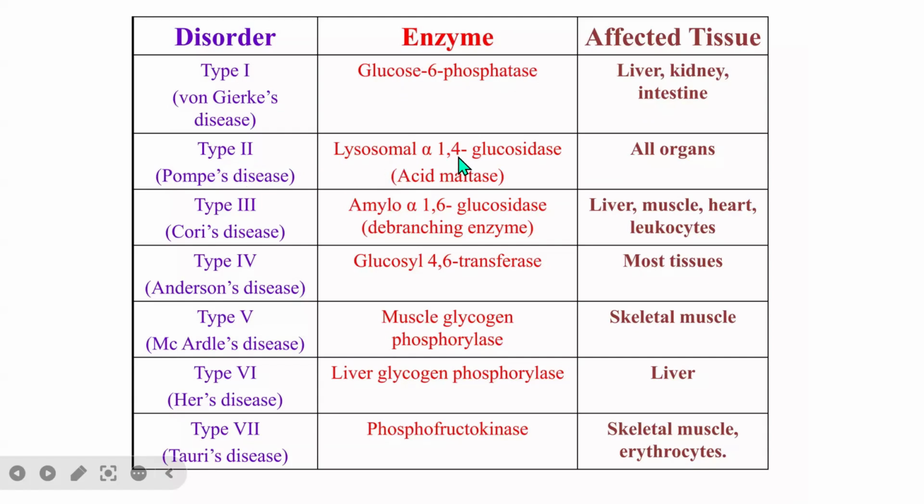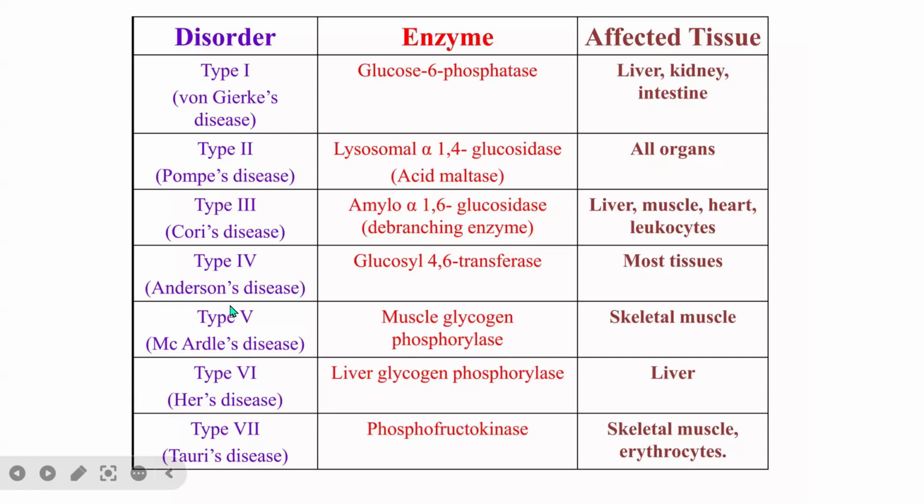It is due to lysosomal alpha-1,4-glucosidase enzyme deficiency, so it affects all organs. And we have type 3, which is due to deficiency of the debranching enzyme, specifically amylo-1,6-glucosidase. It affects liver, muscle, fat, and the leukocytes.